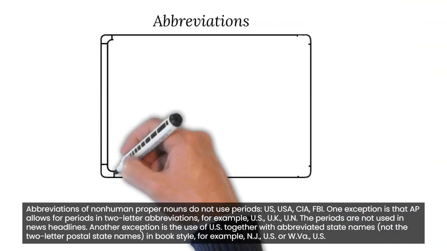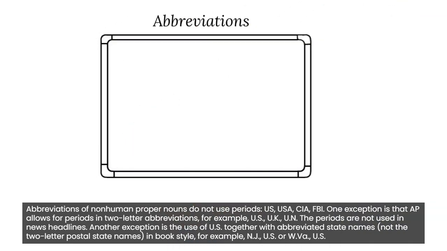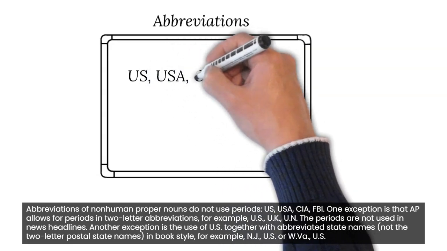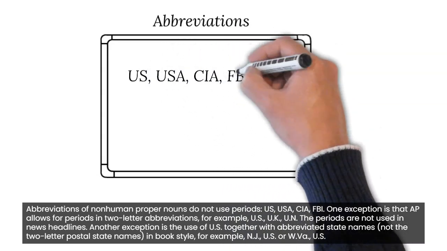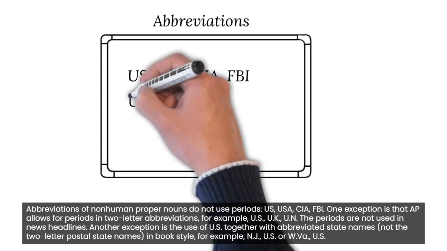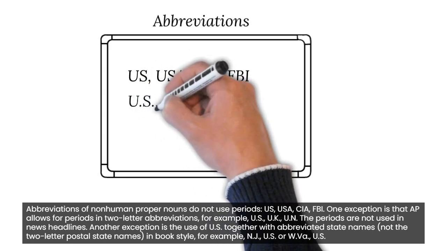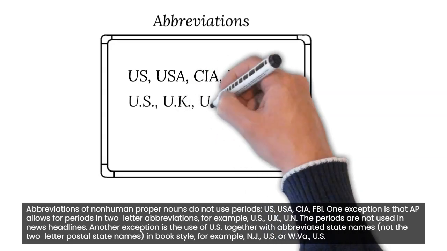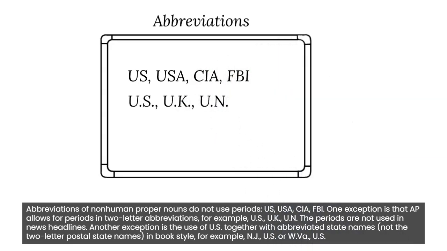Abbreviations of non-human proper nouns do not use periods. Examples: US, USA, CIA, FBI. One exception is that AP allows for periods in two-letter abbreviations. For example, U.S., U.K., U.N. The periods are not used in news headlines.